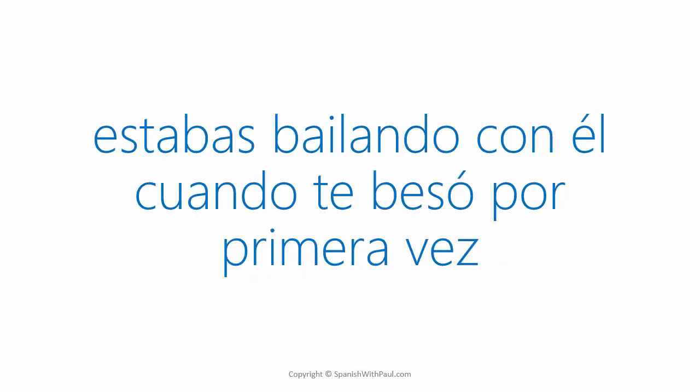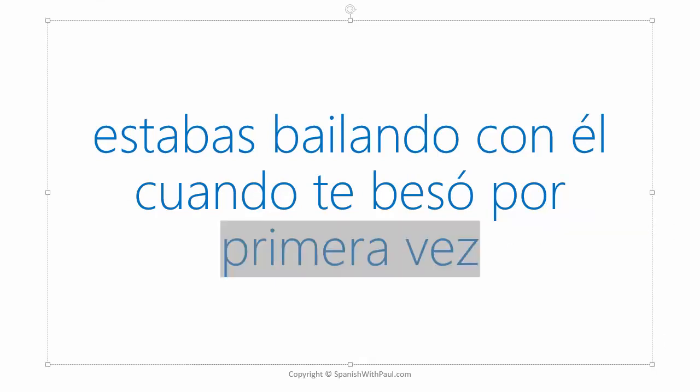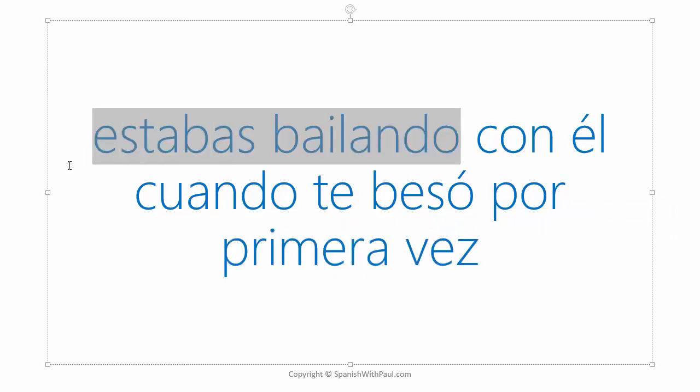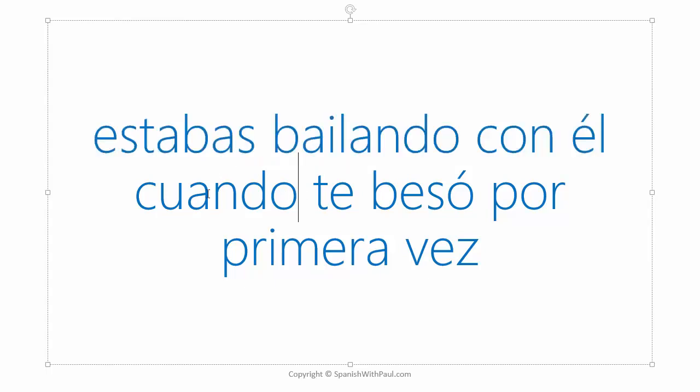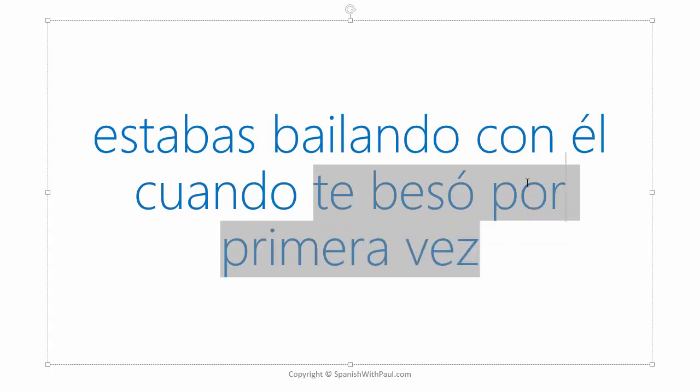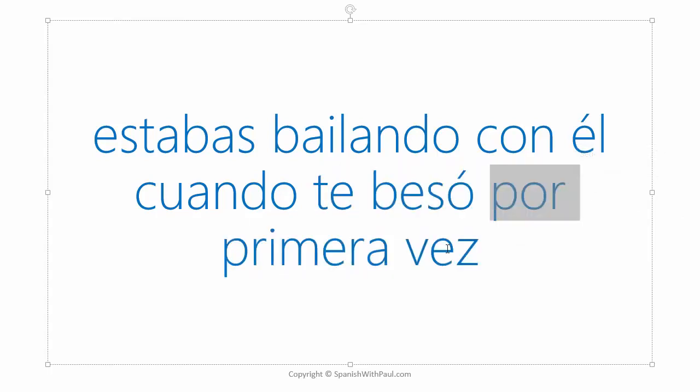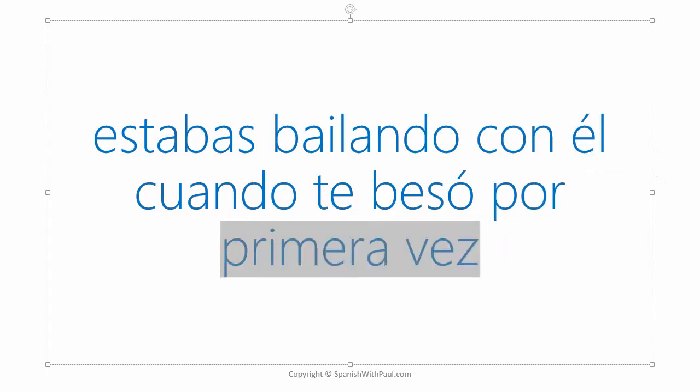Estabas bailando con él cuando te besó por primera vez. First time. Here we have our line ing in the past. Estabas bailando con él. So you were, this is the ongoing action that was happening in that moment. Cuando he kissed you, te besó, for first time, por primera vez. Again, we're using por and not para because this is first time, right? Something mathematical there, the first time.